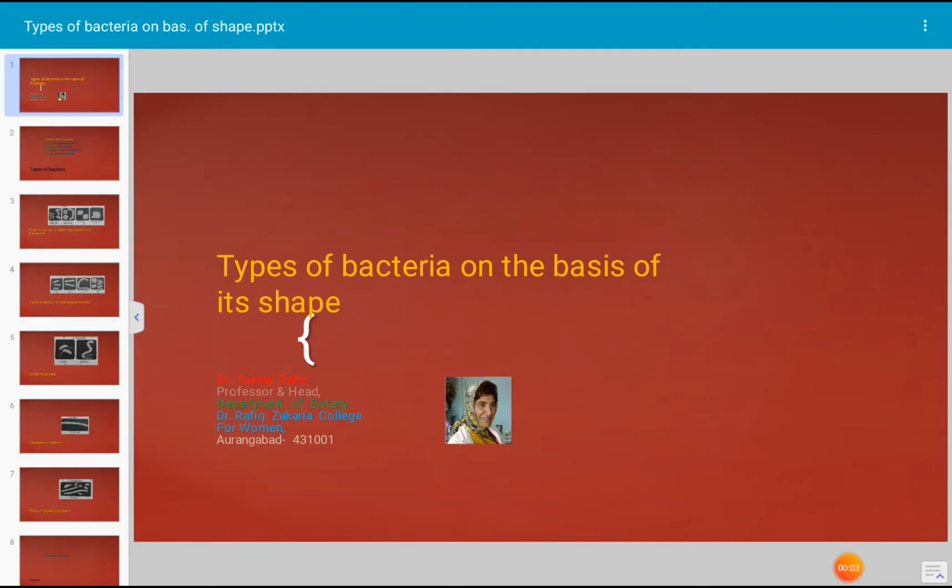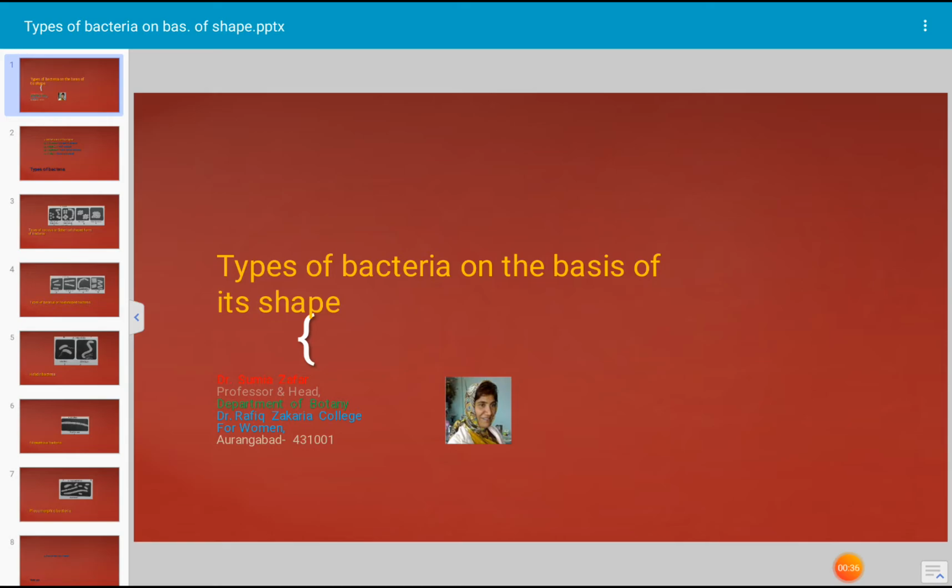Today's topic for discussion is types of bacteria on the basis of its shape. Bacterial cells are of many different shapes, but three shapes are most common in bacteria. Number 1, the spherical forms or coccus type. Number 2, the straight form of bacteria or rod-shaped bacteria or bacillus type, and curved rod or spirillum type of bacteria.